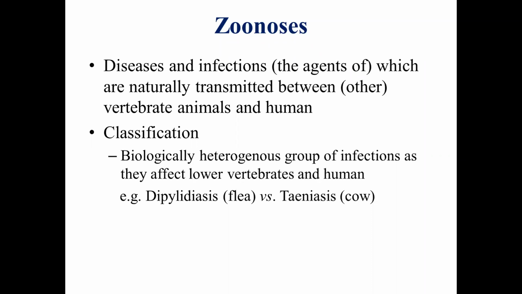The laboratory infections are potential human pathogens. There is no doubt about that. But if it is not naturally perpetuated, we won't call them zoonotic infections, even though we consider them a potential threat to human health or occupational health. So zoonotic agents are very large in number. As I told you, 800 plus. They belong to a heterogeneous group of biological agents.